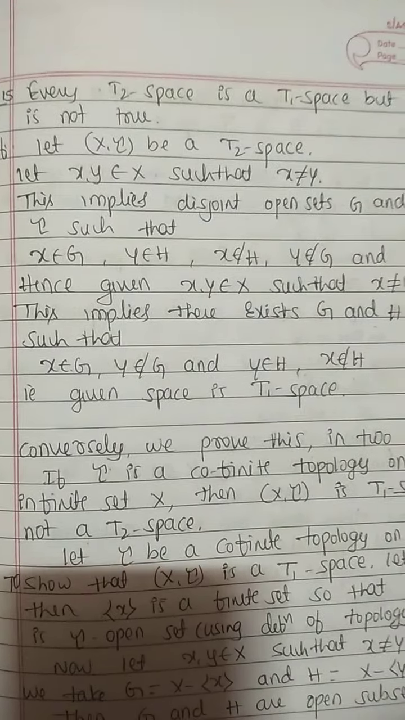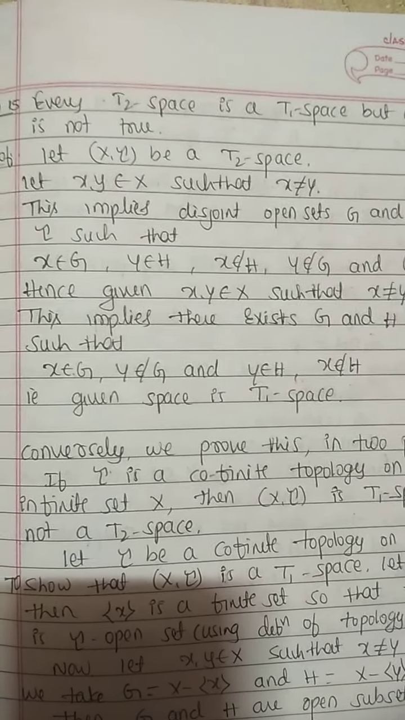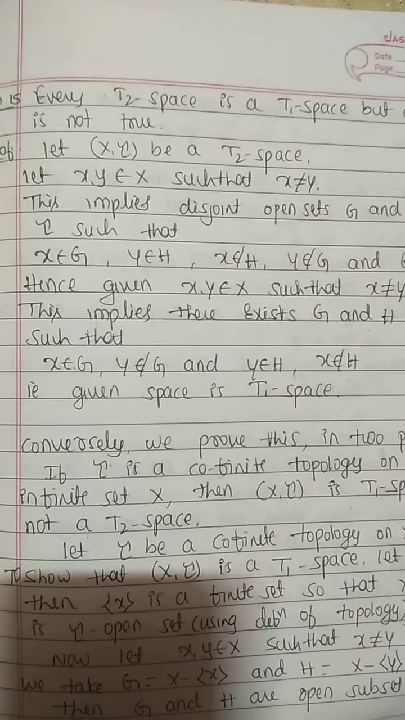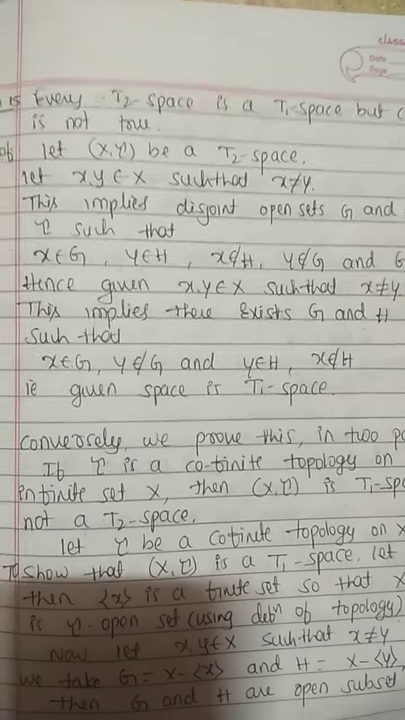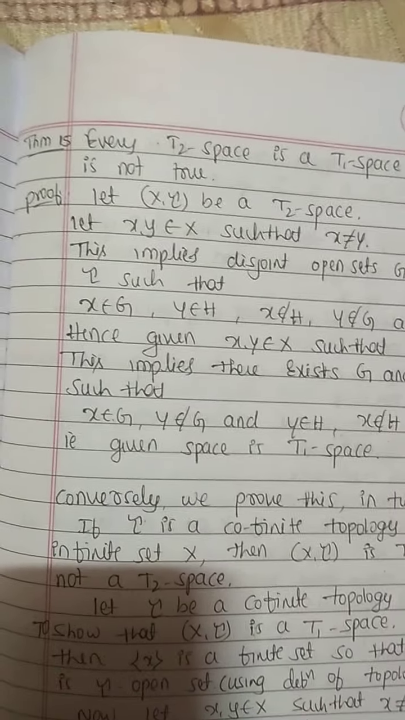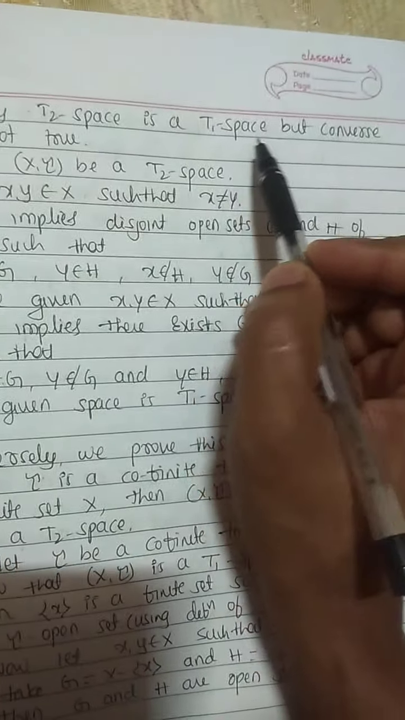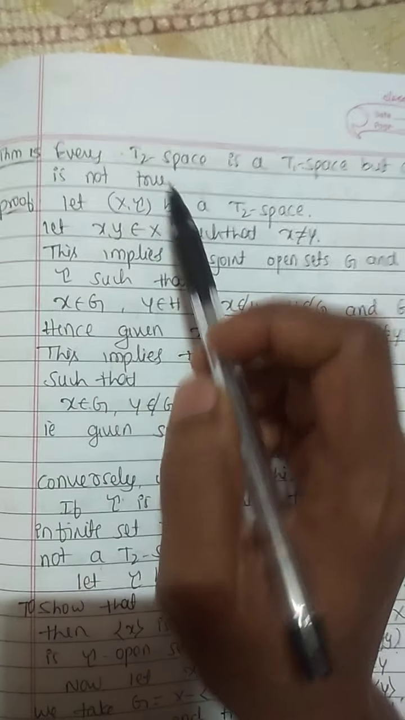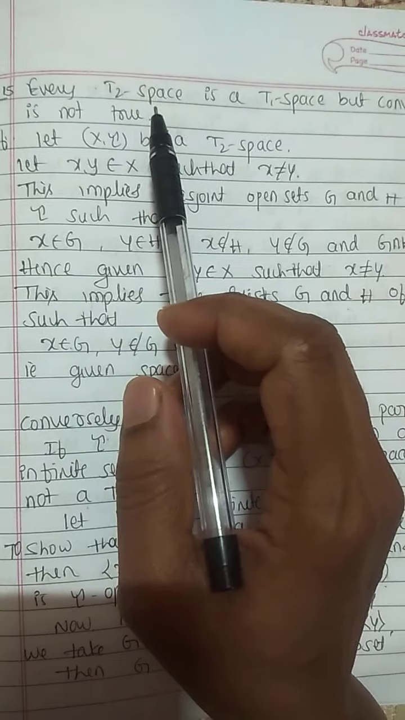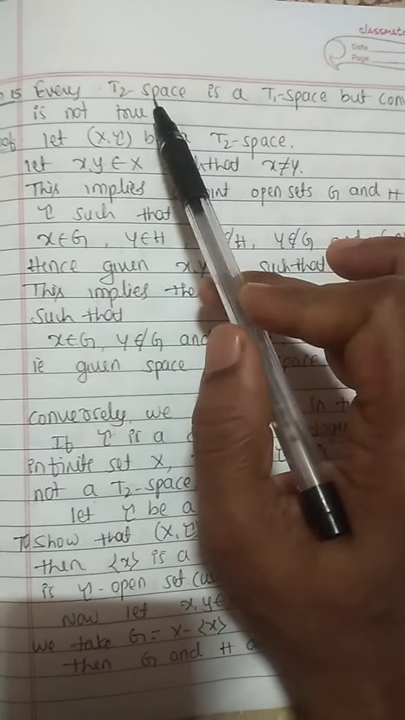In the previous classes we have studied T0 space, T1 space and T2 space, and solved many examples and proved some theorems on them. Now let me prove one more theorem: every T2 space is a T1 space but the converse is not true. This theorem states that every T2 space is a T1 space but every T1 space is not a T2 space.